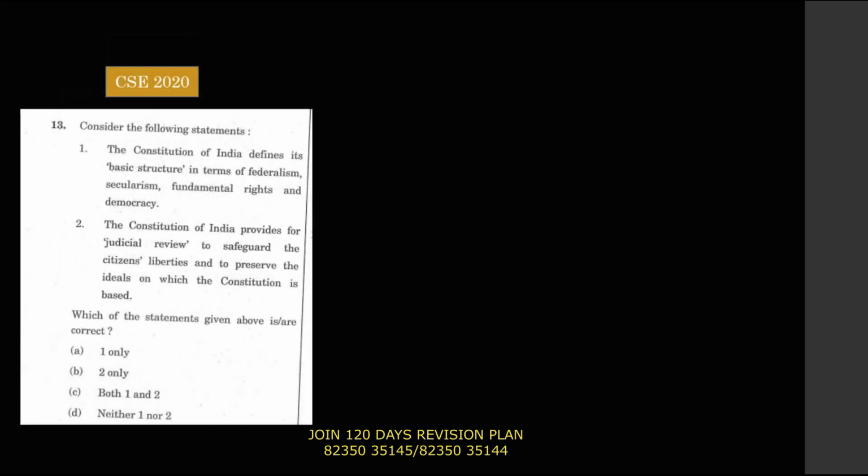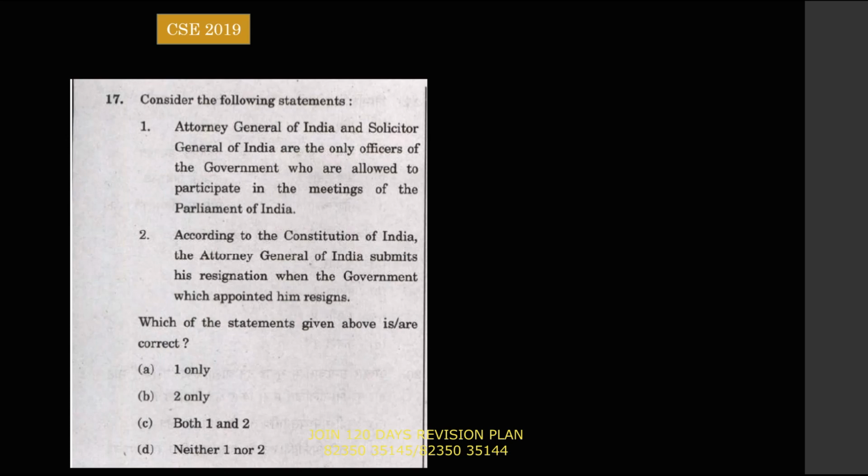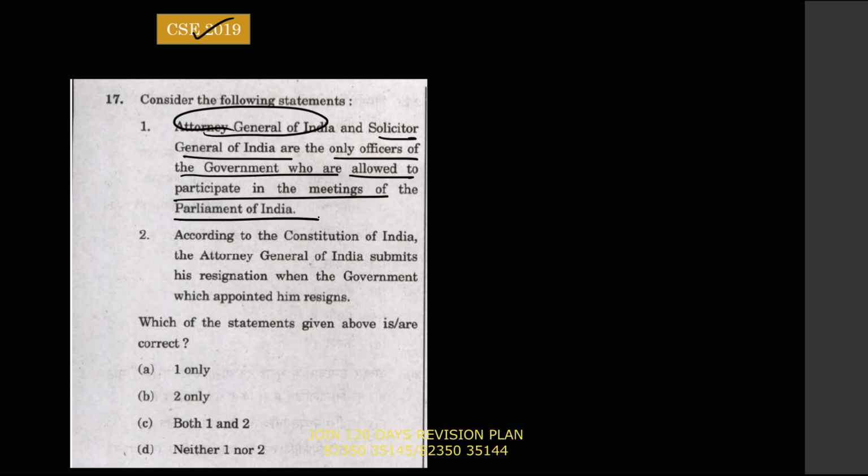This we have already discussed. Let us see a question from 2019 prelims. The Attorney General of India and the Solicitor General of India are the only officers of the government who are allowed to participate in the meetings of Parliament. According to the Constitution of India, the Attorney General submits his resignation when the government which appoints him resigns.